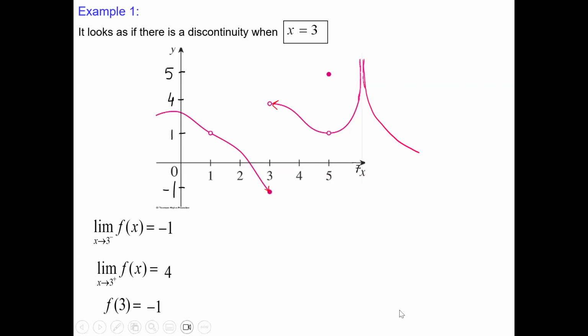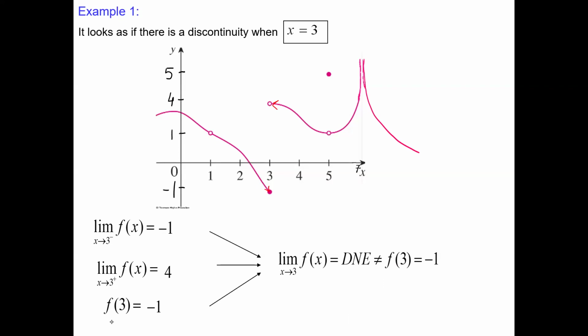Okay, now what is the situation? The one-sided limits are different. Then we know based on the definition, the limit does not exist. And the value is different: the limit does not exist, but the value is -1. But this is another type of discontinuity, and I can maybe hold my breath for a couple of seconds, and you can answer aloud by watching this.